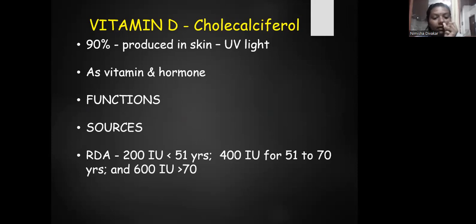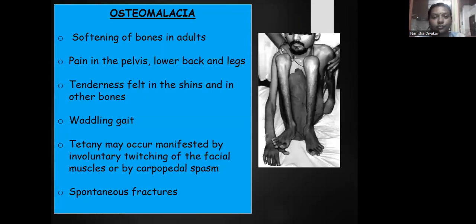The recommended dietary allowance for a person with age less than 51 years is 200 international units. For 51 to 70 years old, it is 400 international units, and for more than 70 years, it is 600 international units. So the deficiencies of vitamin D, the first one is osteomalacia.